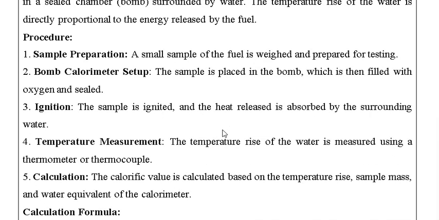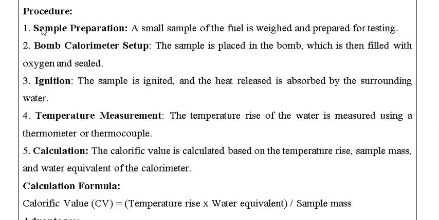So when we talk about the procedure, first sample preparation: we have to weigh an accurate weight of the sample and prepare it for testing. The bomb calorimeter setup will be as shown in the figure, and it should be filled with oxygen and sealed to get oxygen for combustion. Next is ignition and temperature measurement. For this we will use the thermometer. Then the calculation of the calorific value, and this is the formula: temperature rise into water equivalent divided by sample mass.